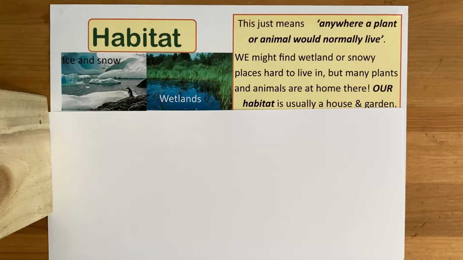Now that might be a new word to you, but it just means the area where an animal or a plant would usually live. There are so many examples. Fish need water. Humans need air to breathe. Squirrels need trees, and worms need soil. This is stuff you probably already know, but now you have a word for it. Habitat. It's where creatures live naturally.